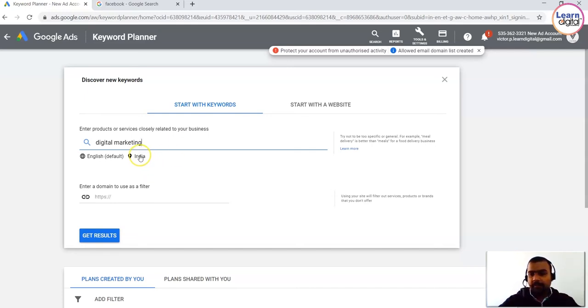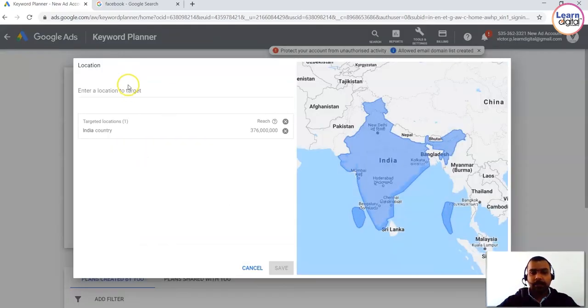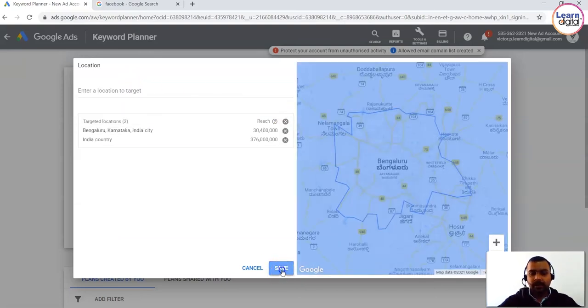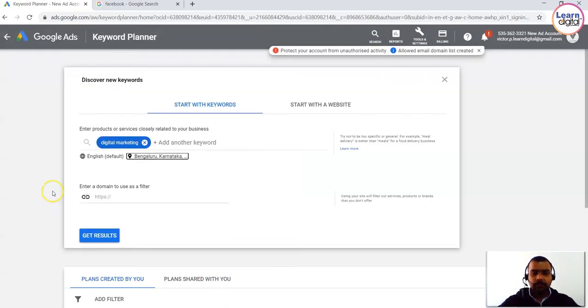And below that, I have a location, which location I want to get the statistical data for. These are not predictions, these are the actual data based on the behavior that the users of Google have shown. So just click on this and pick a location. Let's pick a location called Bengaluru and target them, and you need to click on save. Now I'll be able to understand the trends of digital marketing in Bengaluru.